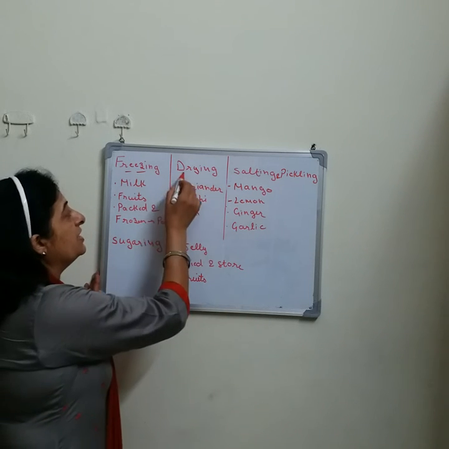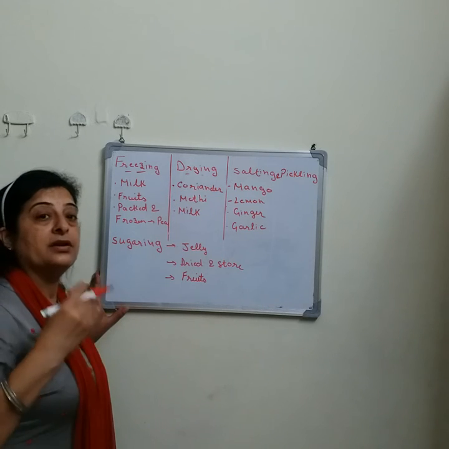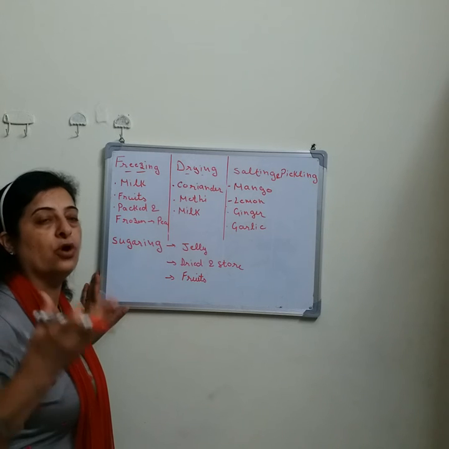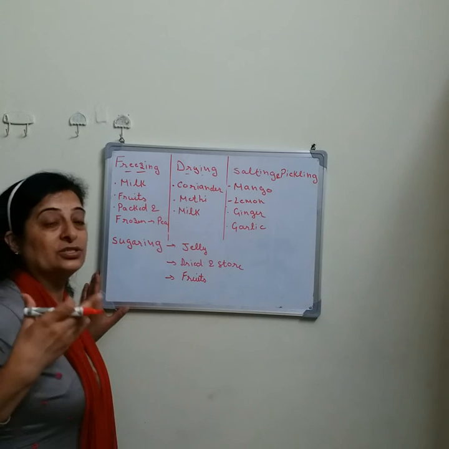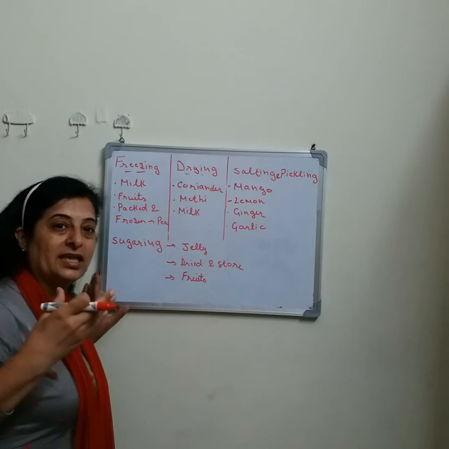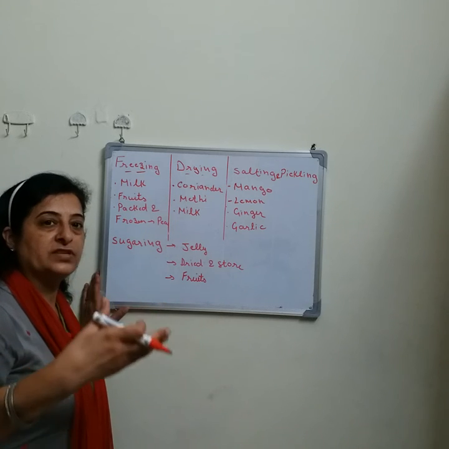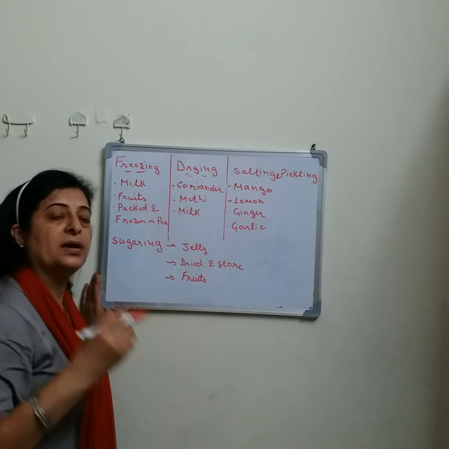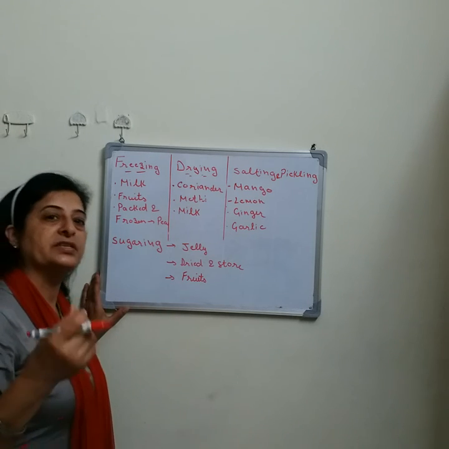Now the next one is drying. Yes, drying of any food item. Dried means when there is no moisture, no water. So it means there is no chance for germs to grow. So drying of food items is one of the best ways of food preservation.